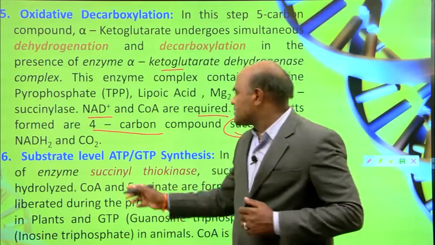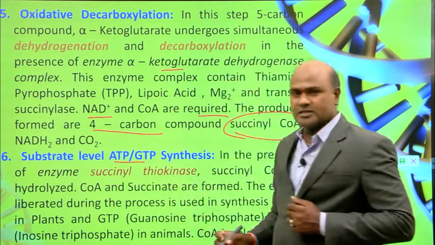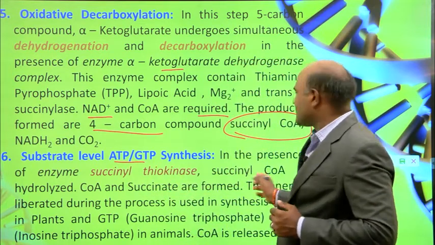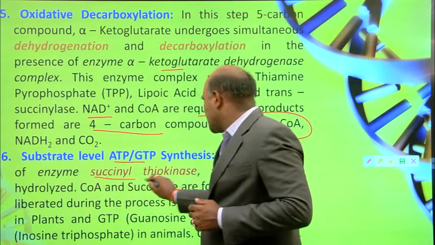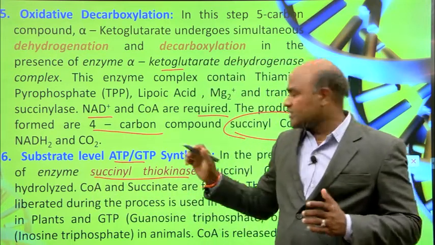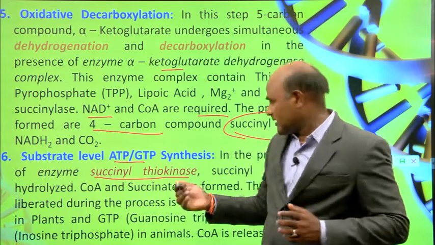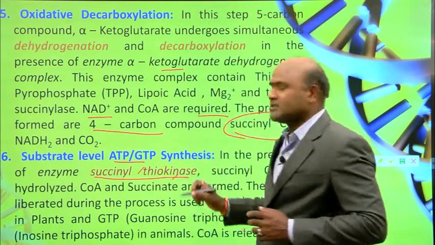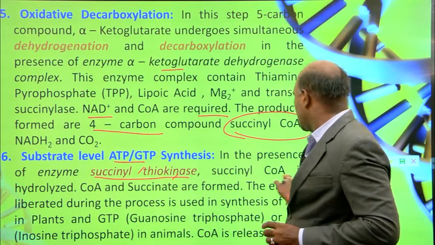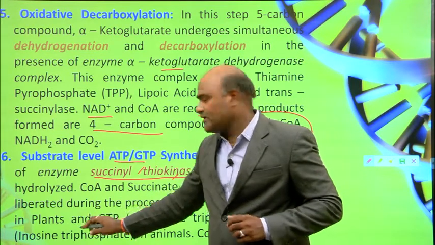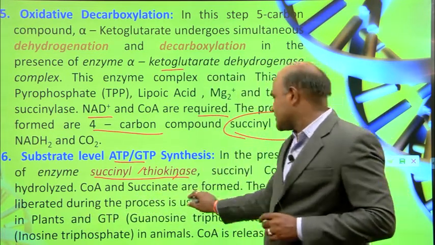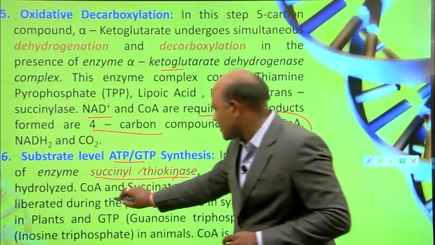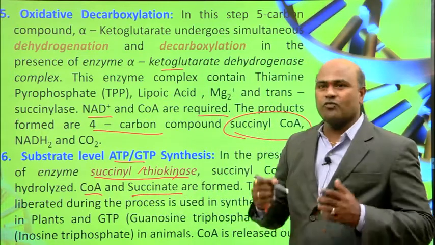And again, substrate-level ATP and GTP synthesis. The sixth step involves the enzyme succinyl thiokinase. Succinyl CoA is hydrolyzed and CoA and succinate are formed.